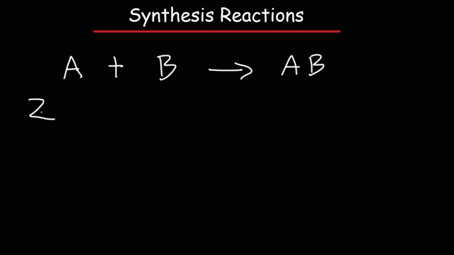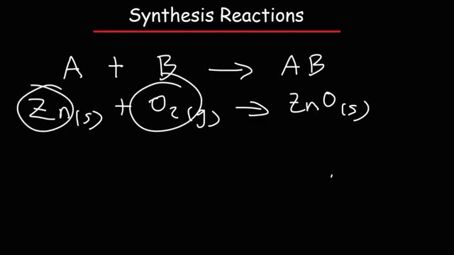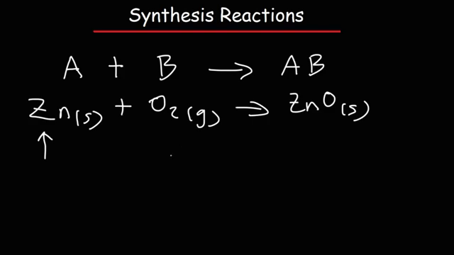Let me give you some examples. If we take zinc metal and react it with oxygen gas, this is going to turn into a single product, zinc oxide. Now this reaction is not balanced, and we really don't need to do it for the sake of this video. But notice that we have two smaller components and we're generating a single product. That is a synthesis reaction, which is also called a combination reaction. Zinc and oxygen are pure elements. Zinc oxide, that's a compound. It's made up of two different elements.